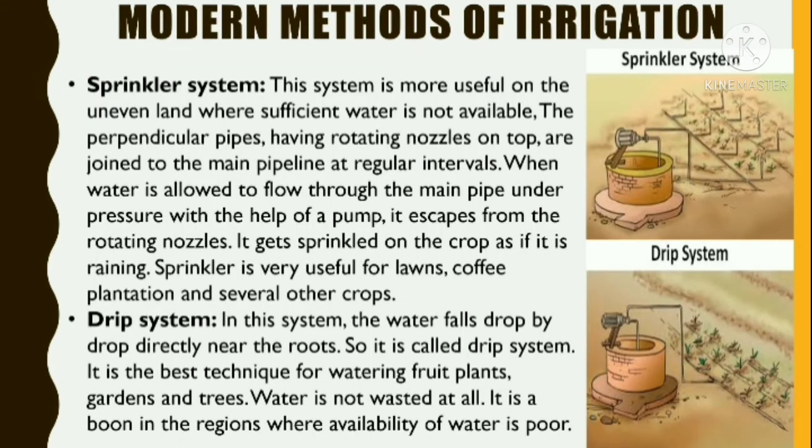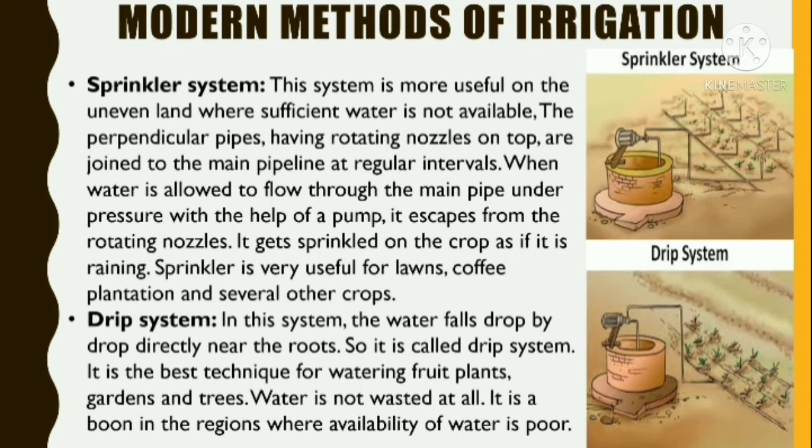Modern methods of irrigation. Here are two modern methods of irrigation that are adopted by farmers. The first is sprinkler system and the second is drip system. Let's learn both of these systems in detail.